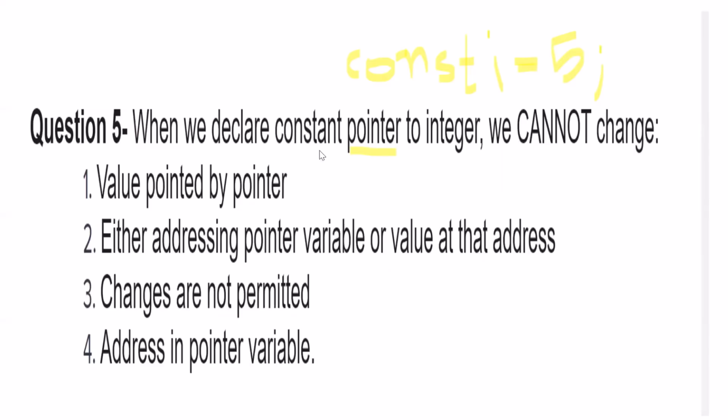But since now we are talking about a constant pointer, in this case the condition is about the address in the pointer variable. When we declare a constant pointer to integer, we cannot change the address in the pointer variable, because when we are working with a pointer, it all works with addresses. In the constant integer the value can't be changed, and here we talk about the address in the pointer variable when we name it as constant. So the address in the pointer variable cannot be changed.